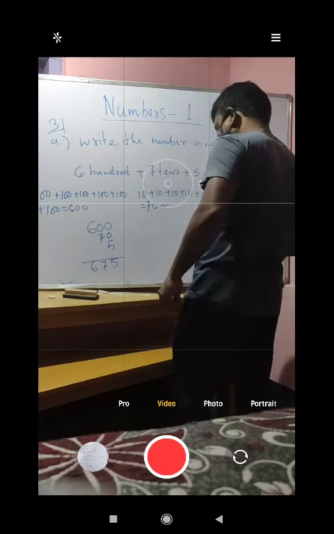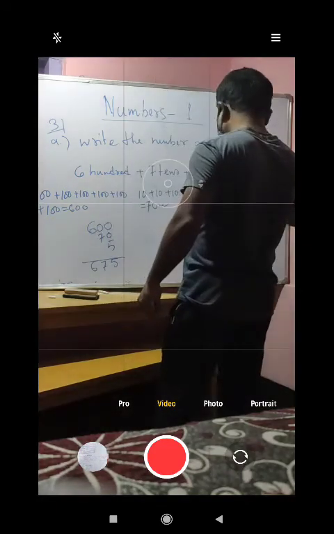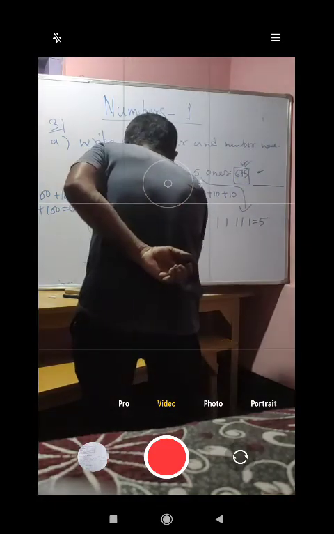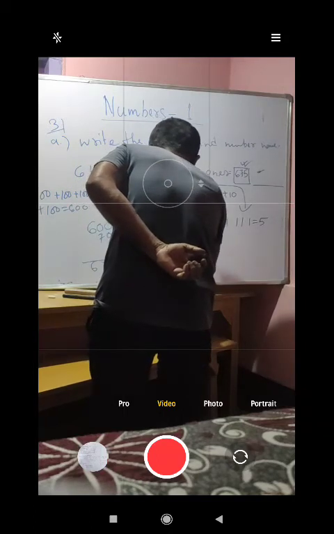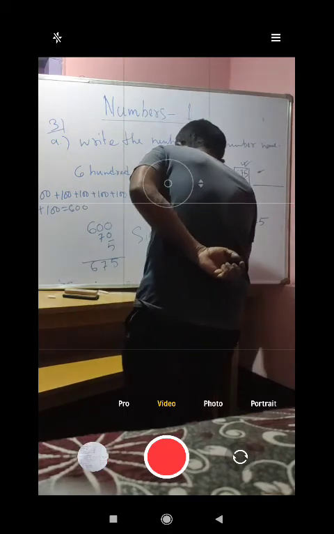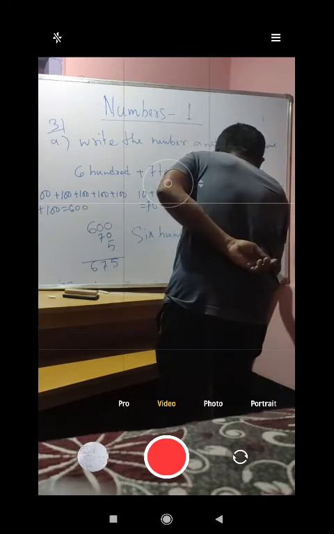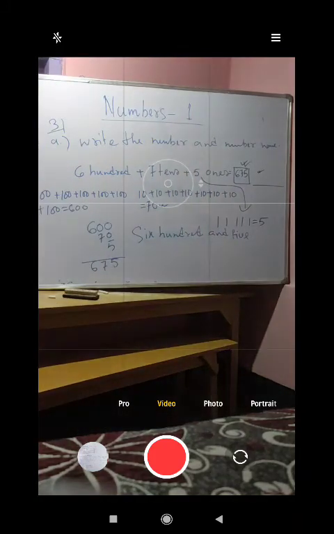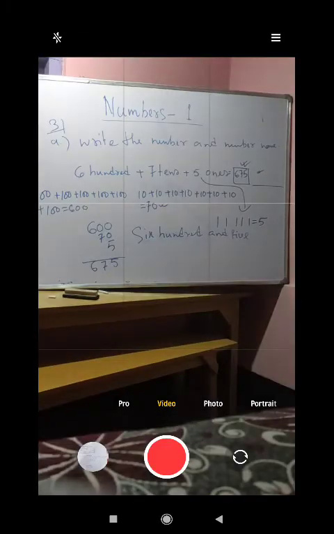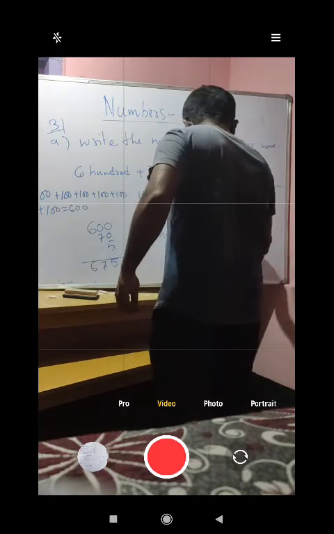And the number name will be what? Here you need to write 6 100 and 5. So this is your number name.